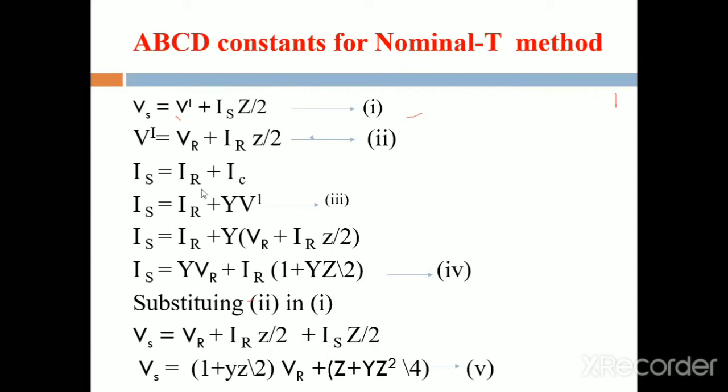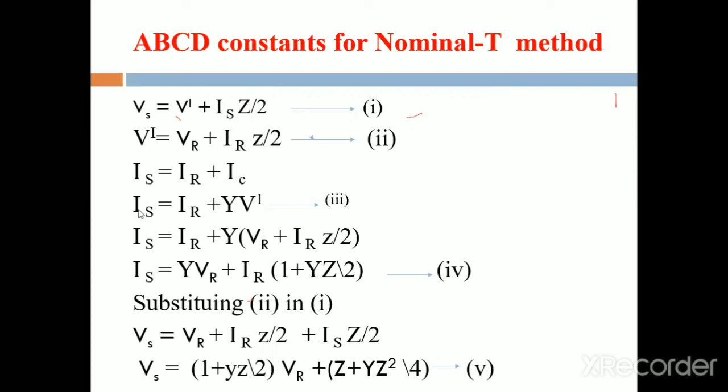Next, we write down the sending end current Is, that is equal to IR plus IC. What is the formula for that IC? IC is equal to Y into V dash. Substitute this formula. Then we observe whether this equation is similar to the generalized equation or not.